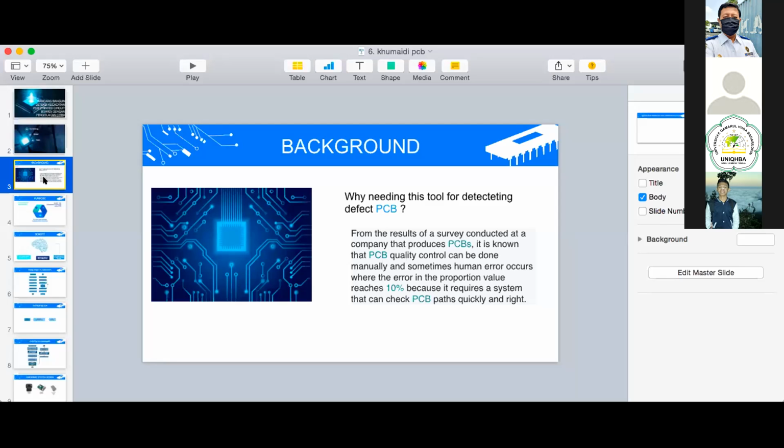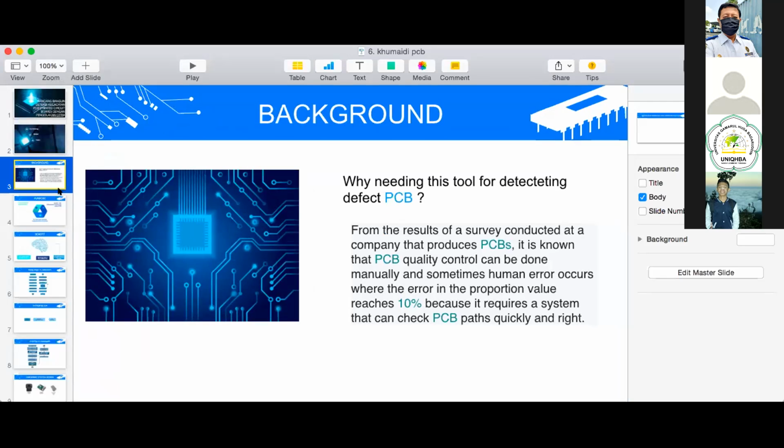From the result of a survey conducted at a company that produces PCBs, it is known that PCB quality control can be done manually, and sometimes human errors occur, with the error proportion reaching 10%, because it requires a system that can check PCB paths quickly and correctly.